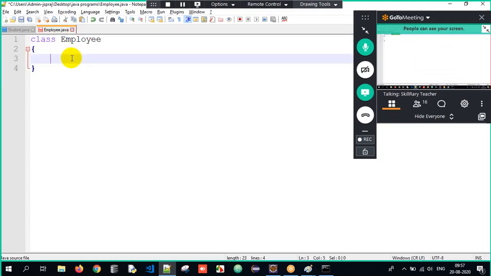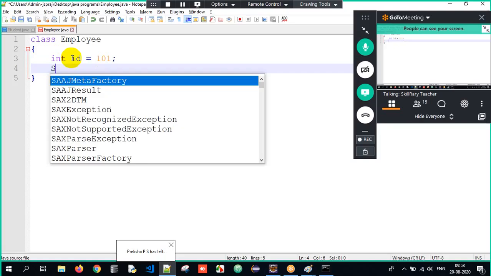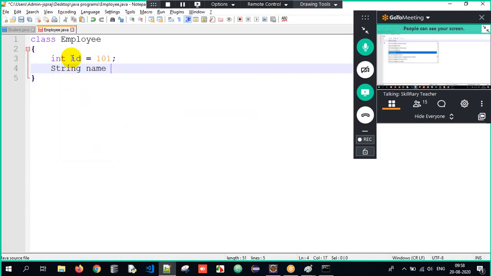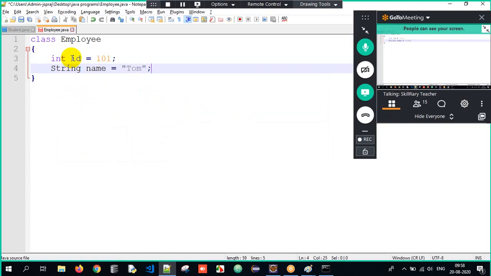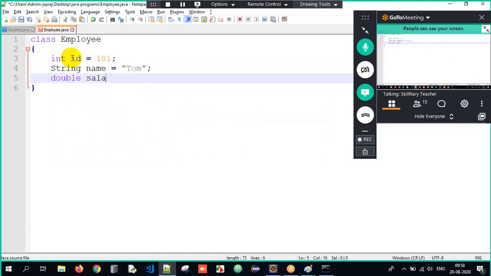So each and every employee will have an ID, so I will write it as 101. Clear? Each and every employee will have a name, which I will store as Tom. Each and every employee will have a salary, which I will store as 123.45. Clear? So it's a simple Java program, guys, no complication, nothing.